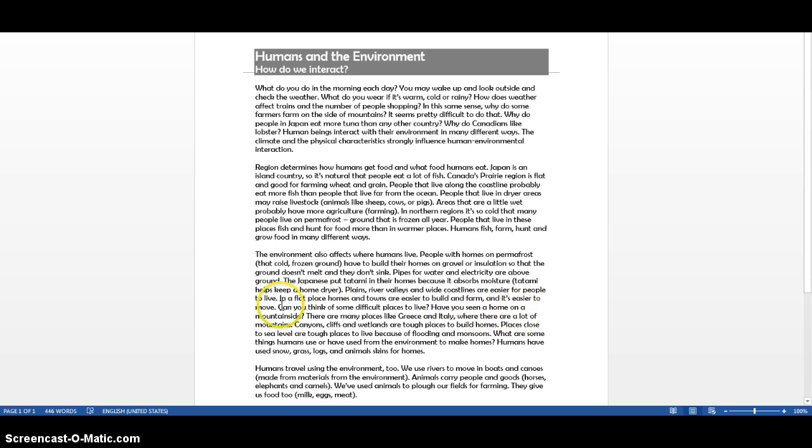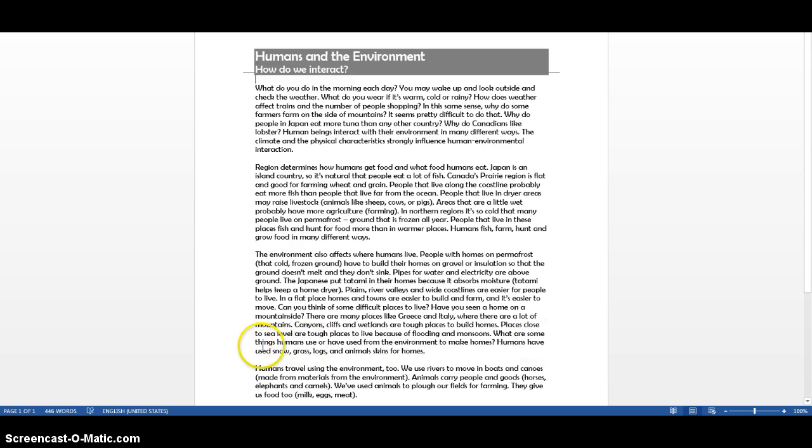Have you seen a home on a mountainside? There are many places like Greece and Italy where there are a lot of mountains. Canyons, cliffs, and wetlands are tough places to build homes. Places close to sea level are tough places to live because of flooding and monsoons.